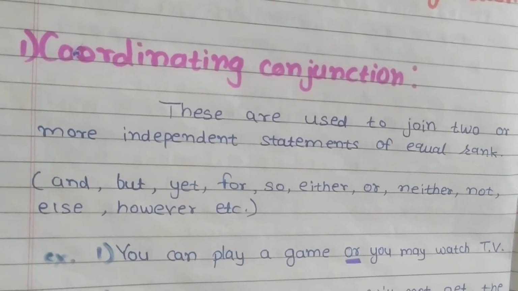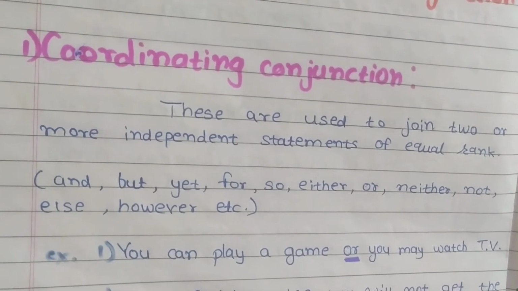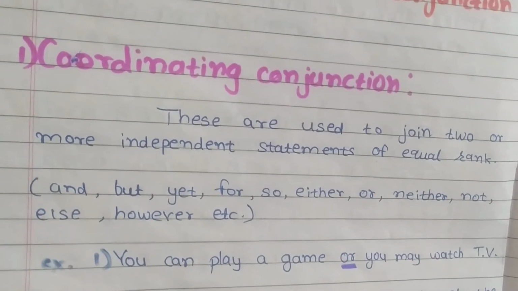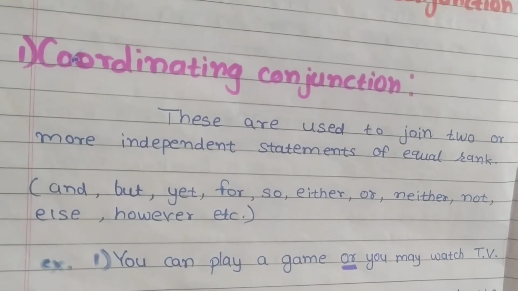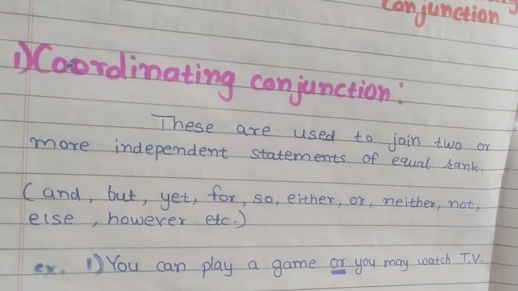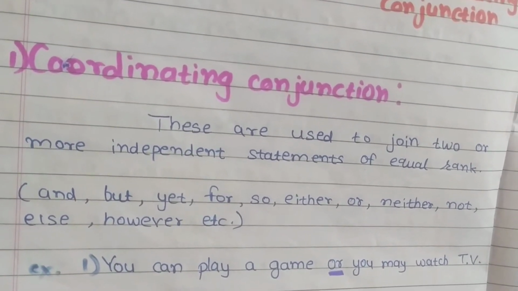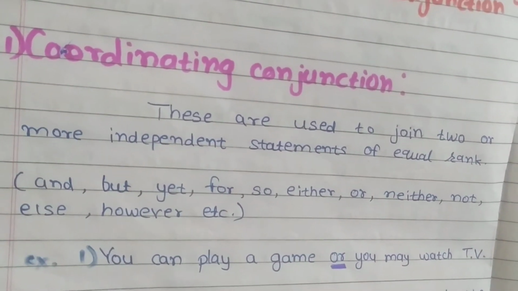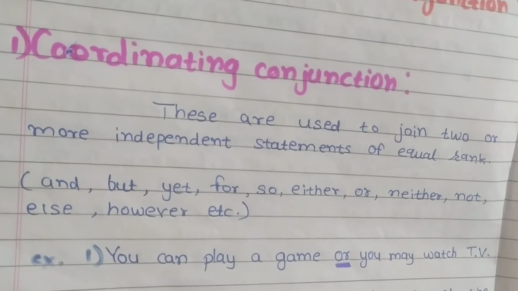Coordinating conjunctions are used to join two or more independent statements of equal rank. So here two statements, you can play a game or you may watch TV, are joined with the help of the coordinating conjunction or. Is that clear? Very good.